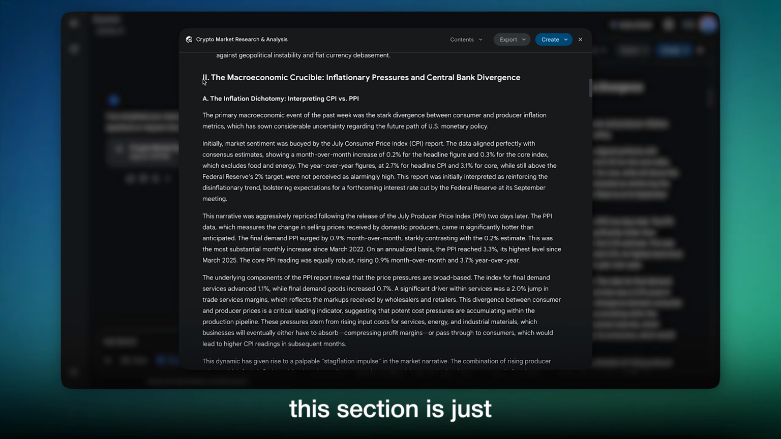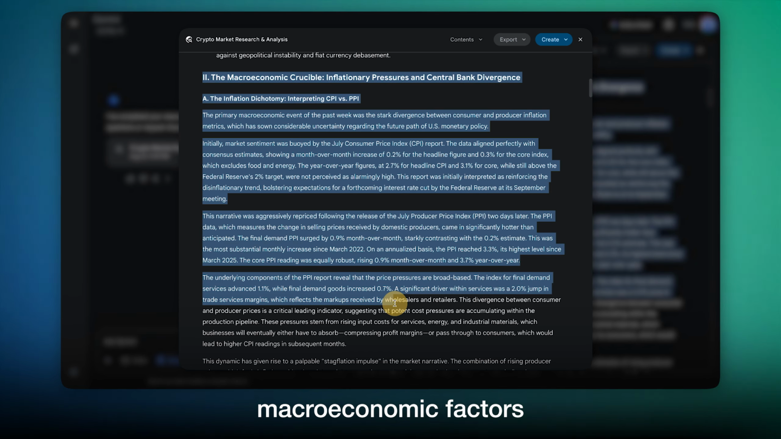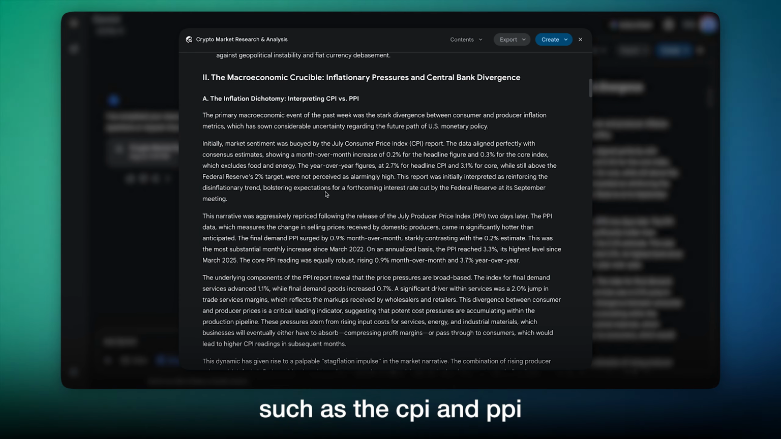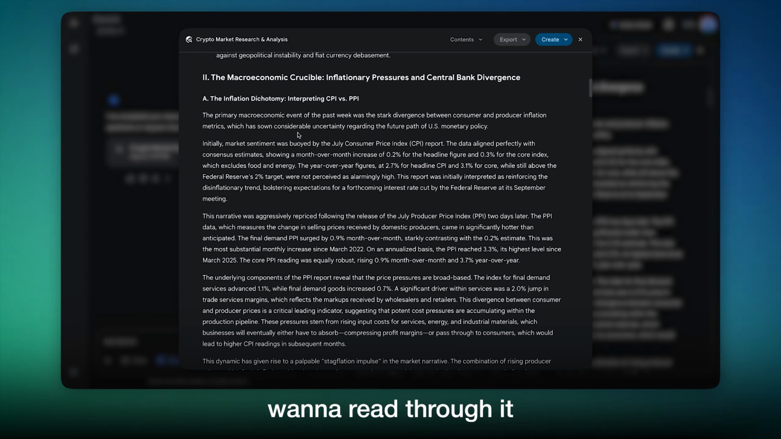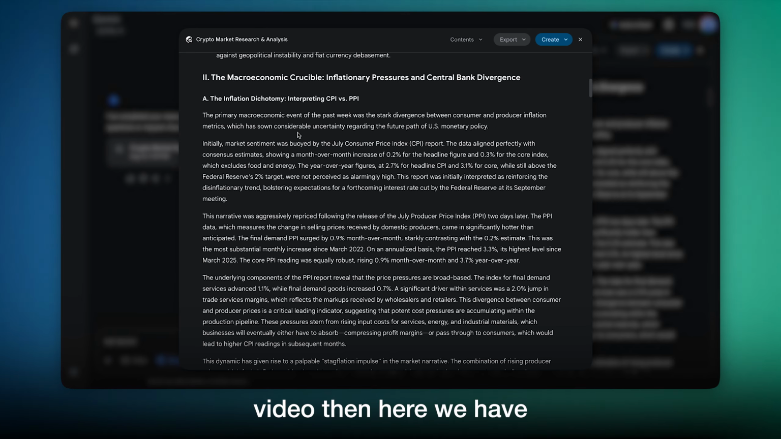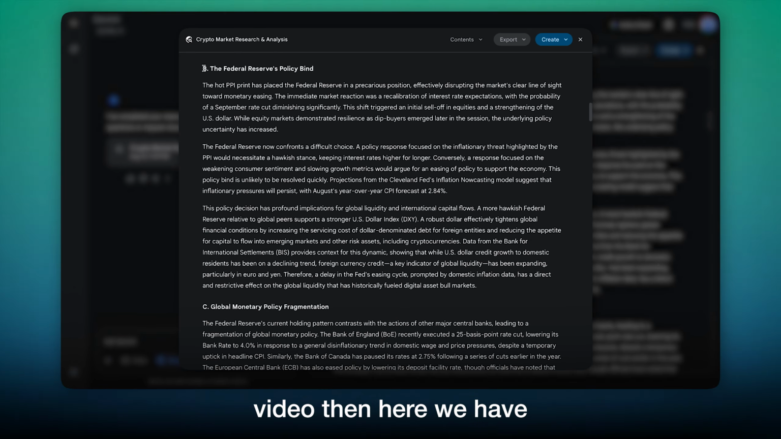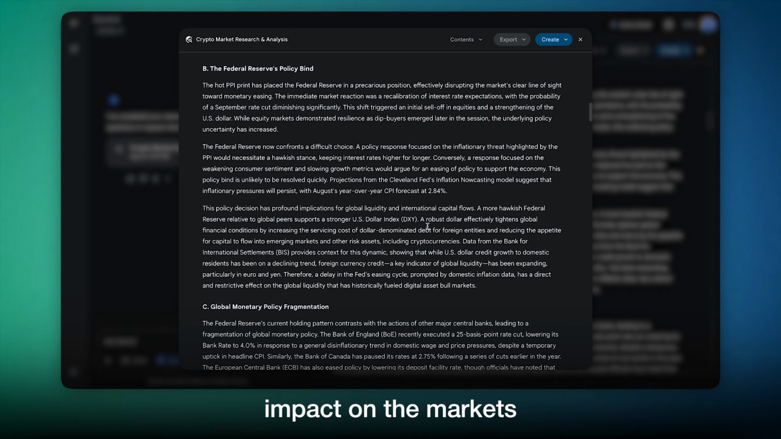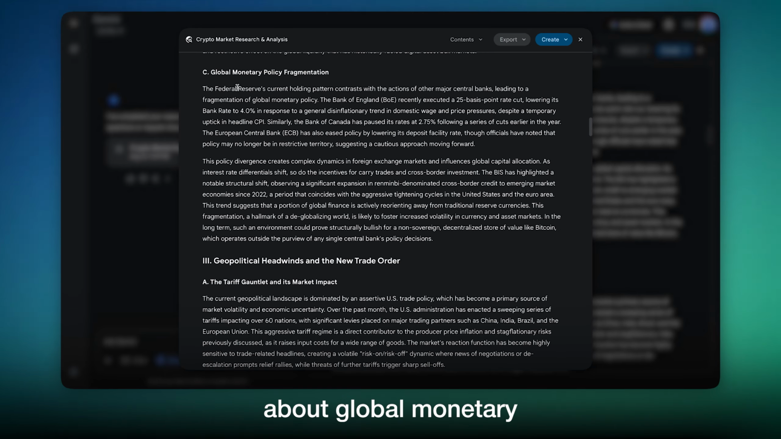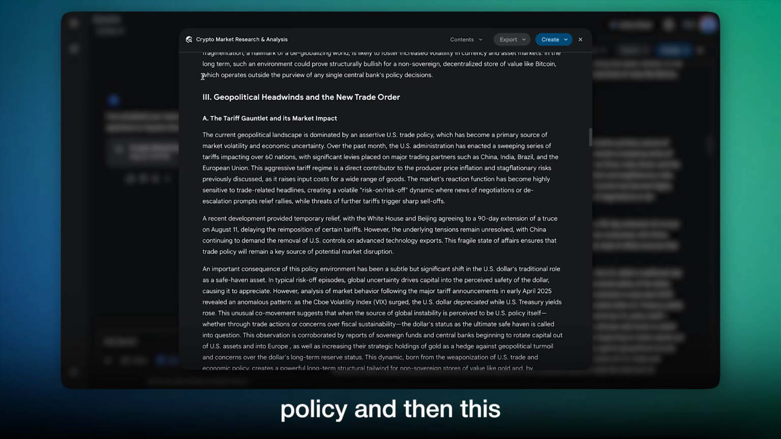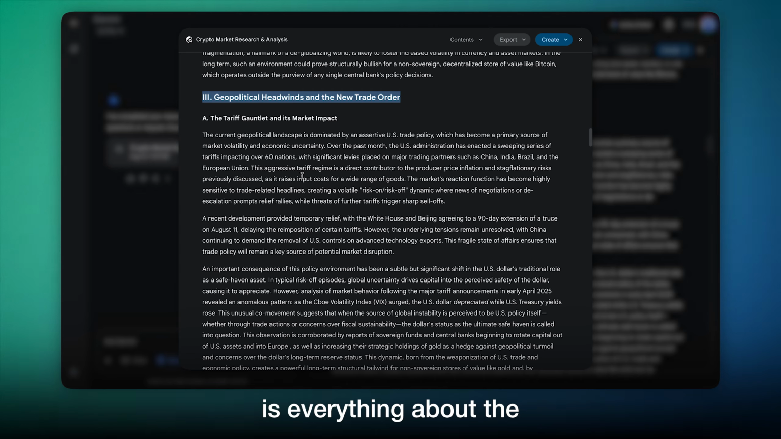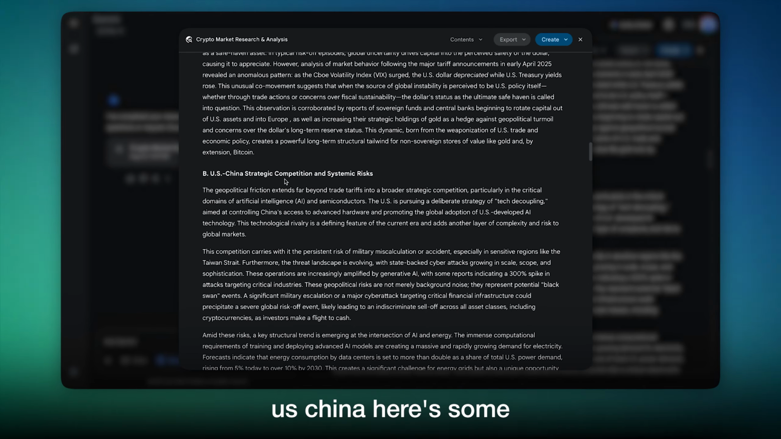So this section is just going over some of the macroeconomic factors such as the CPI and PPI report, which if you do want to read through it, feel free to pause this video. Then here we have the Federal Reserve's impact on the markets. Here we've got stuff about global monetary policy. And then this section, section 3, is everything about the geopolitics. Here we got US, China.